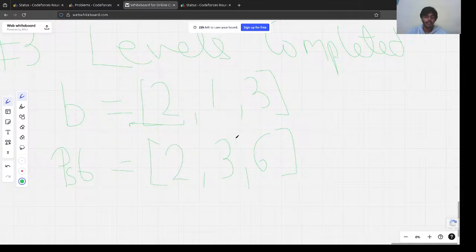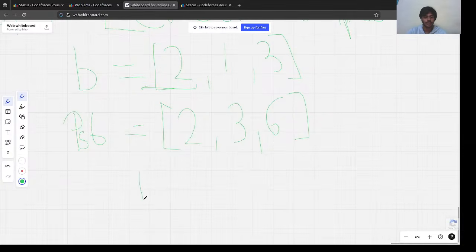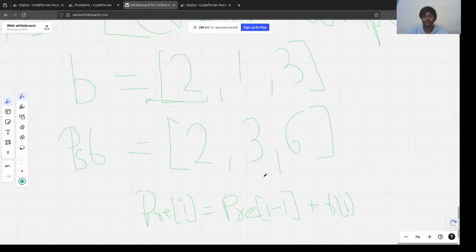To calculate this we have this formula: the prefix for the ith element is equal to its previous prefix plus the current element, which for this array is B i. This tells us the sum of all elements.